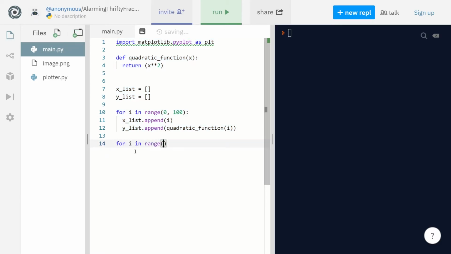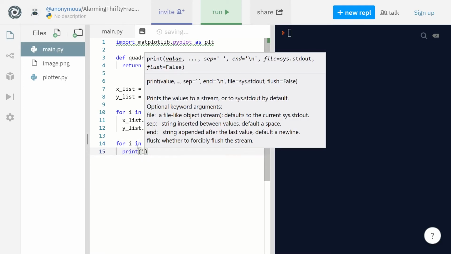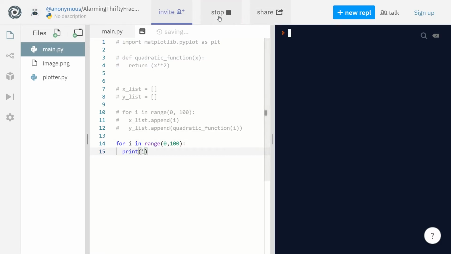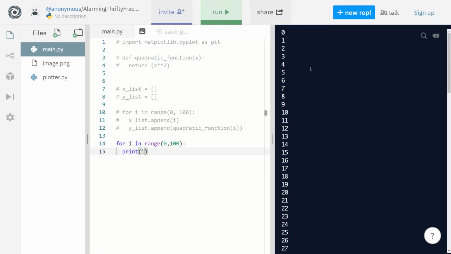And then it's going to do whatever for the y list. And it's going to go back and it's going to say for I is equal to 1. It's going to add 1 to the x list. And so at the end, the x list is going to be 0, 1, 2, 3, 4, 5, etc.